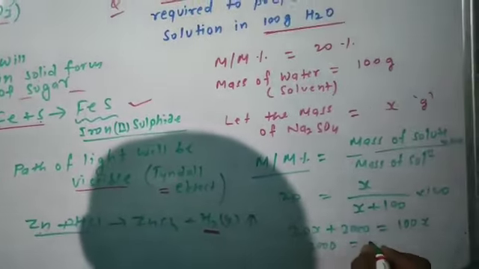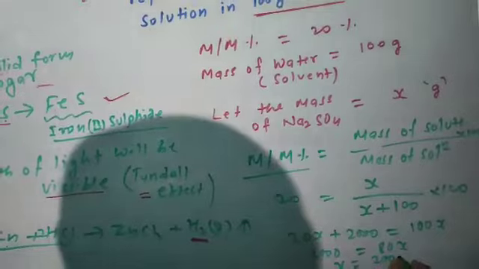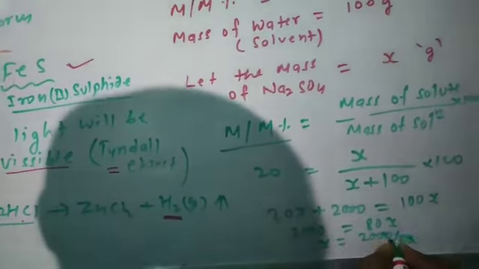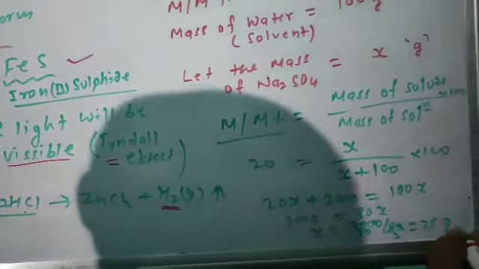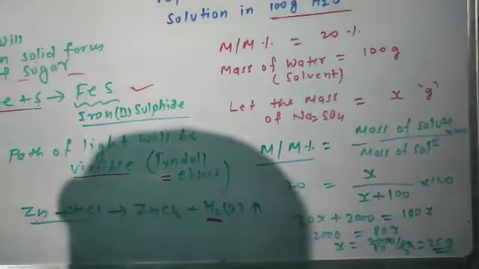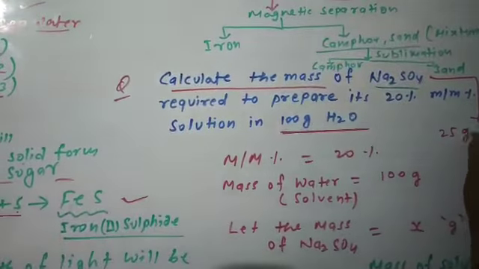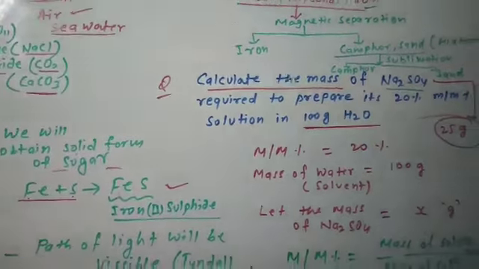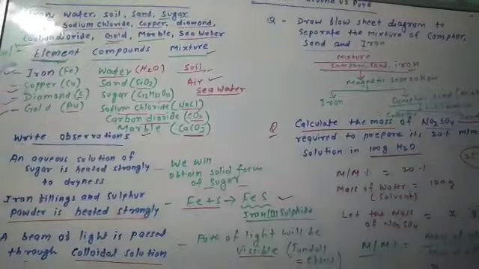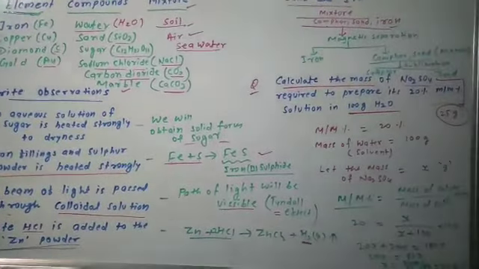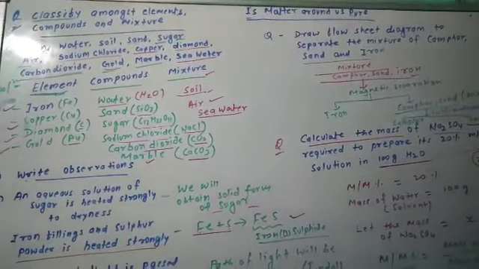So 2000 will be 80x, or x will be equal to 2000 divided by 80. 4 2s are 8, 50s are, that's equal to 25 gram. So that is the mass of Na2SO4. Mass of Na2SO4 is 25 gram. Today we have discussed problems related to the lesson Is Matter Around Us Pure. In the next videos we will discuss some more questions regarding this lesson. Okay, thank you.